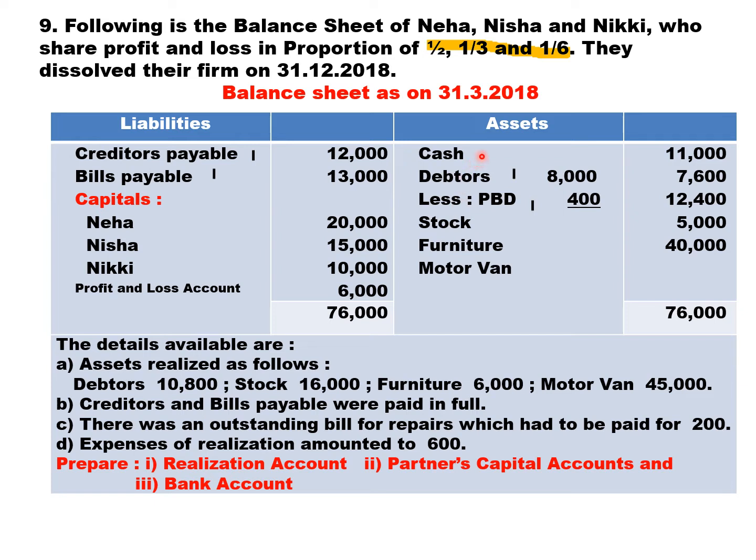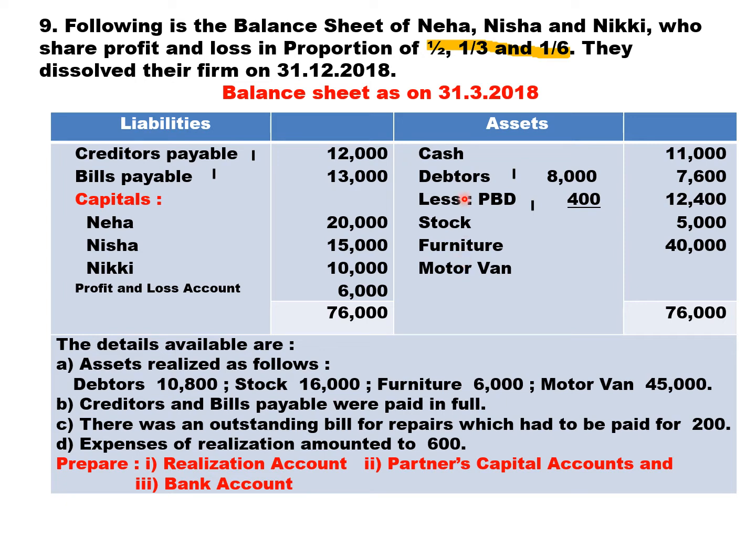Cash, put a cross mark for cash. Cash should not be transferred to the realization account. Cash will be transferred to the cash account as balance brought down. Transfer debtor, stock, furniture and motor van. Regarding debtor, what to do?